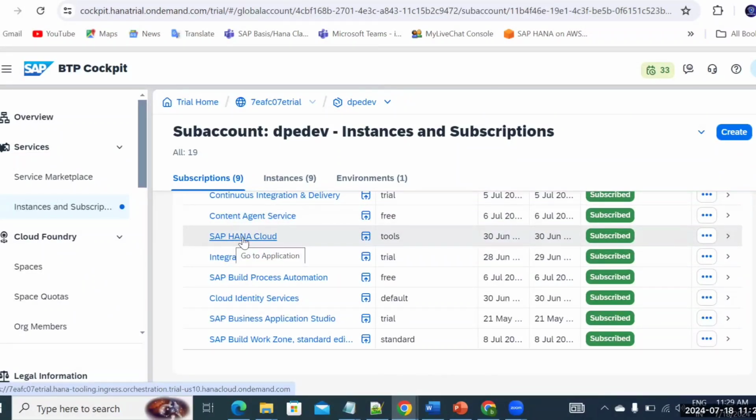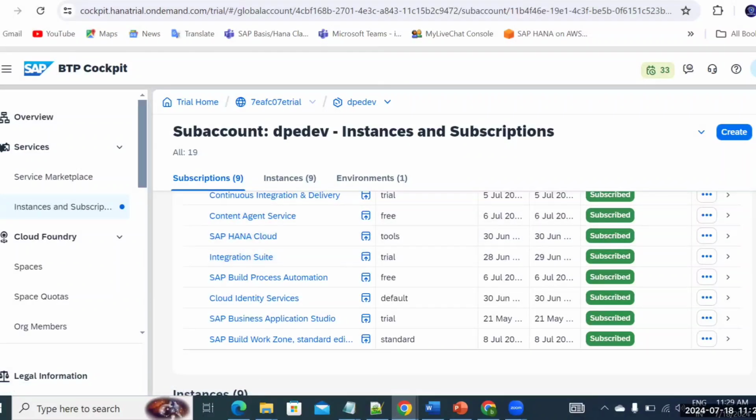And second, the next thing is SAP HANA Cloud. In SAP HANA Cloud, I'll tell you how to deploy the HANA Cloud instance, how to use it properly, and how you can also distribute. For example, if you are using one HANA Cloud, I'll be distributing it across multiple instances, or multiple sub accounts. Instead of deploying the HANA Cloud into one instance, for each sub account I will be deploying one HANA Cloud and distributing it across multiple sub accounts.